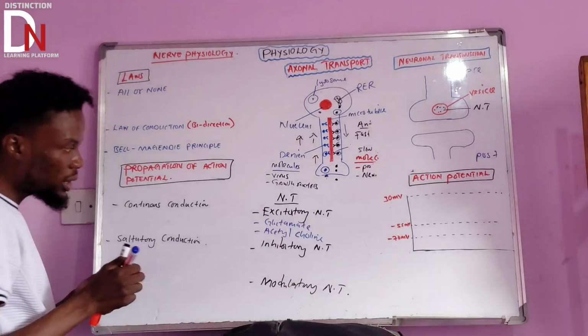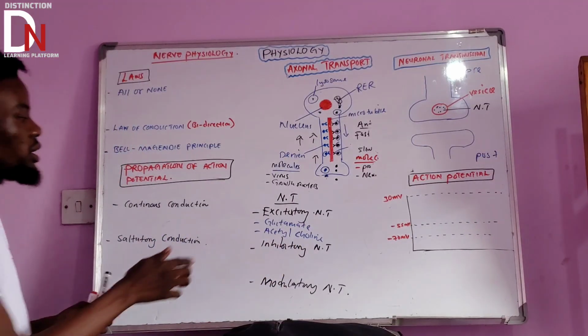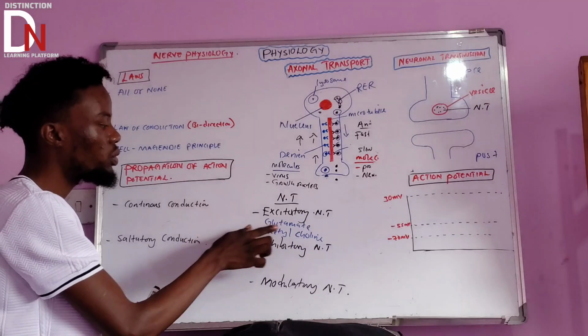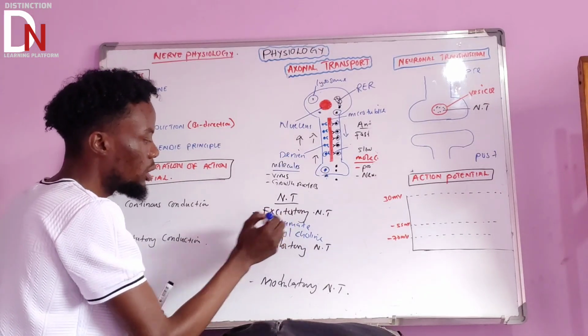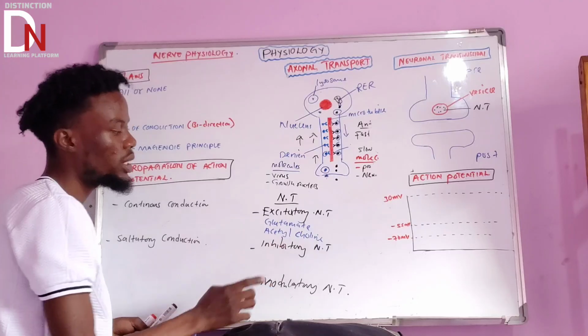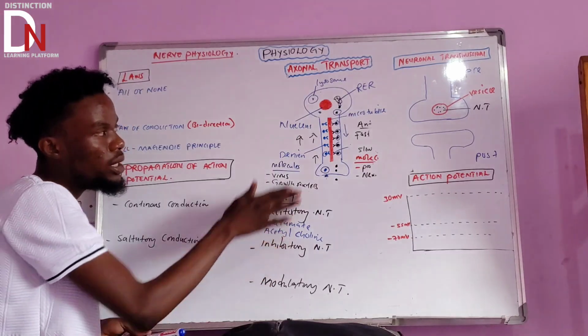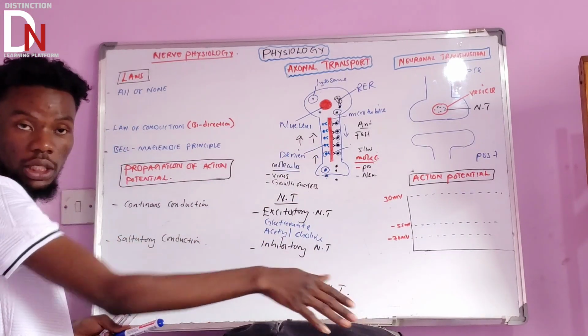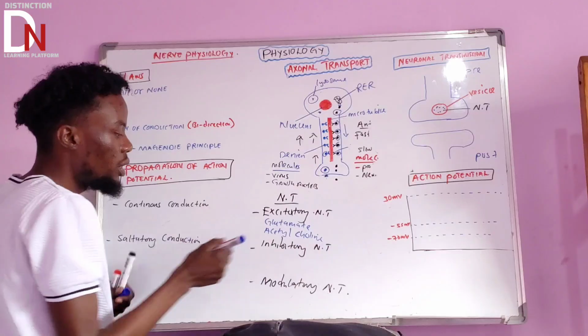Okay, so two important excitatory types of neurotransmitter: there's glutamate, as well as acetylcholine. Then the inhibitory neurotransmitters, these are going to inhibit the neuronal transmission. What do we call those?